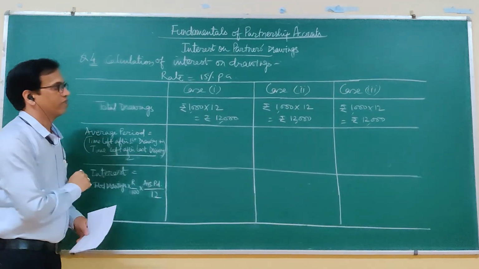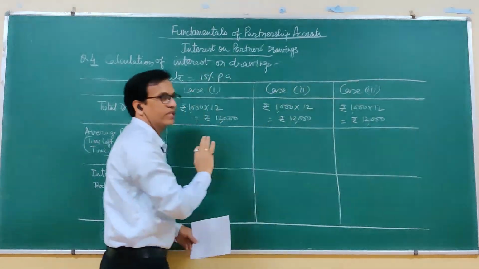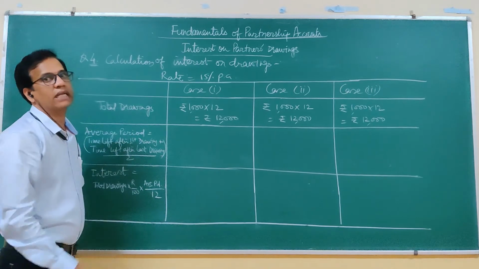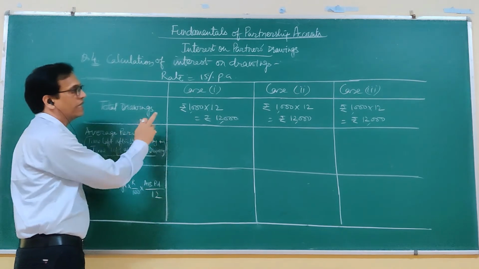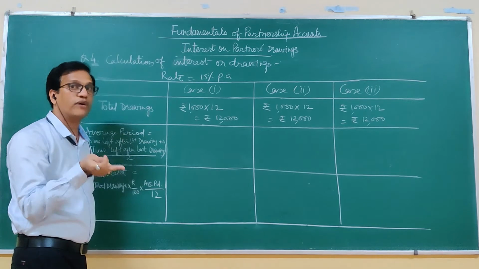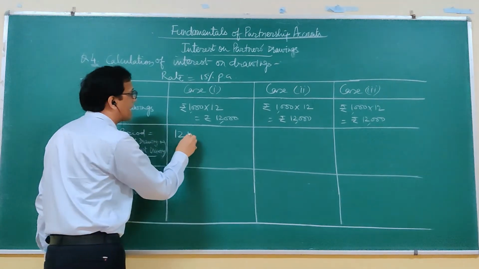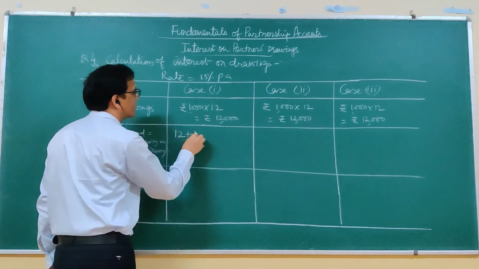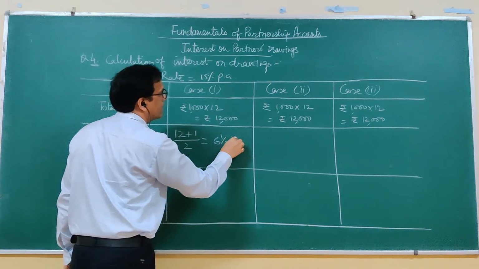Now the average period: it is for drawing in the beginning, in the middle, and in the end. These are the three cases that we have to keep in mind when calculating the average period. Time left after first drawing: here the drawing is done in the beginning of every month. So first drawing is made on the first day of the first month, so that will be 12 months. Then the last drawing is made on the first day of the last month, that means only 1 month left. Upon 1 divided by 2, so it comes to 6.5 months.